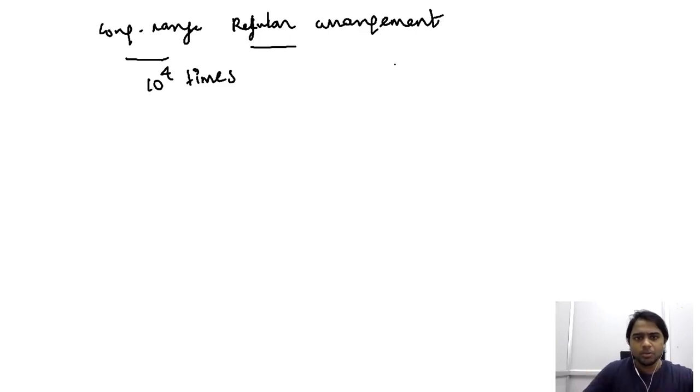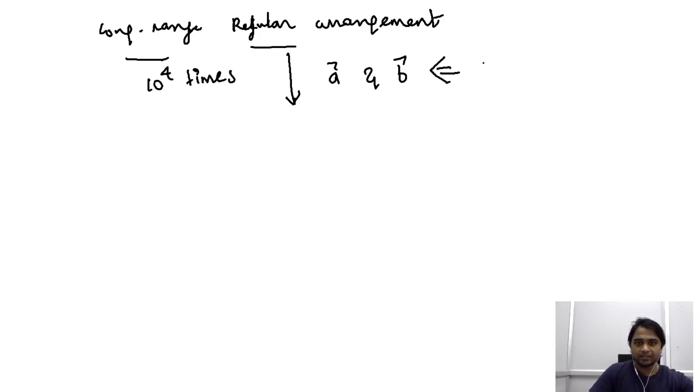Now we began considering what it means to be a regular arrangement. For that we introduced two vectors, vector A and B. In order to consider its direction, we included an angle theta. So theta quantifies the direction of vector A and B with respect to each other. And now, depending on the magnitude and the angle between the vectors, we saw in two dimensions.